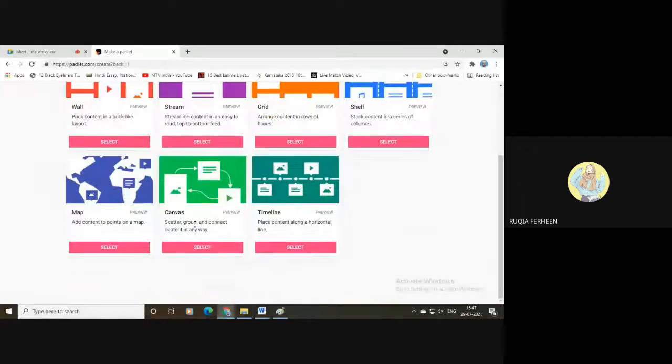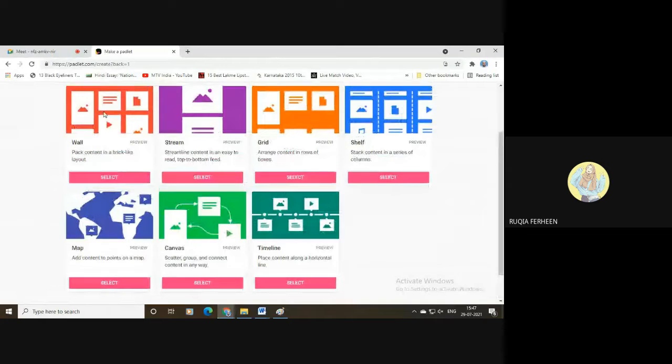The next option, canvas, is similar to the wall. The same pattern, the same as the wall. What options are in the wall, the same options are in canvas too. Here they have given the description for canvas: scatter, group and connect content in any way. It goes the same with the wall also. You can connect or scatter or share with your groups. Wall and canvas are the same.